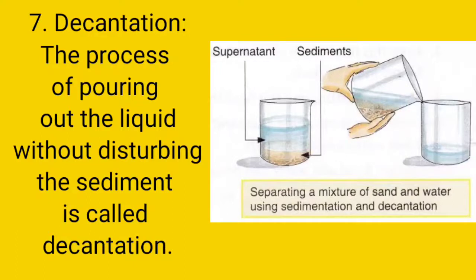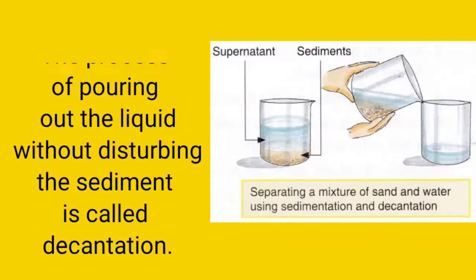So when you want to separate clean water from the sediments, you have to pour the clean water from the container to the other container. This process of pouring out the liquid from the sediment is known as decantation. So sedimentation and decantation are closely connected with each other.